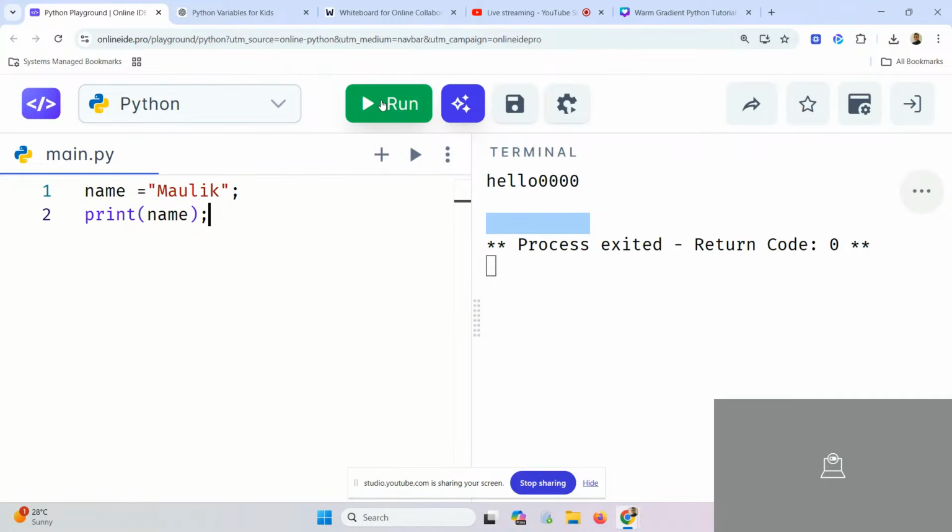अगर मैं इस कोड को रन करूंगा तो आउटपुट, what will be the output here? Output will be मौलिक. Why? Because the name value was equal to what? मौलिक. The value of name was मौलिक. Let's see what ChatGPT is saying.